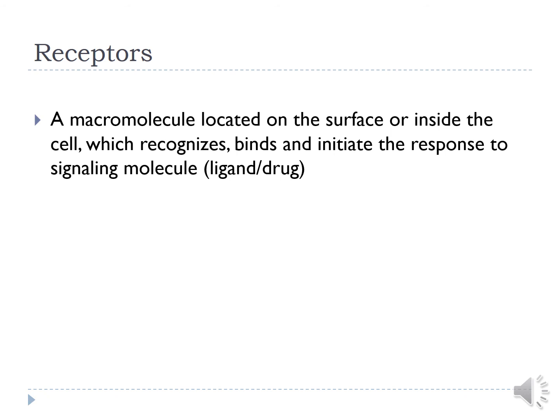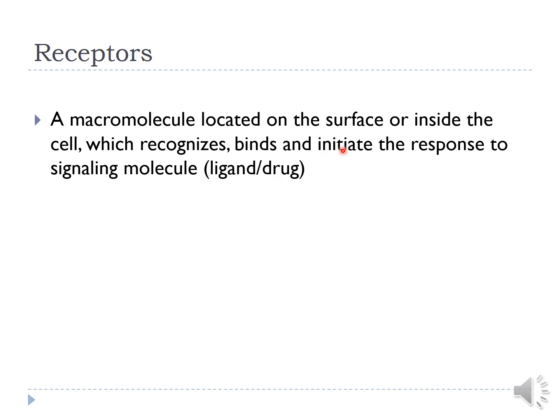So receptors are actually present in cells, on the cells or inside the cells. They are mainly for endogenous substances, or we can say endogenous signaling molecules like hormones or neurotransmitters, etc. And what is their function? We can see from this definition that they recognize the signaling molecule, they bind the signaling molecule, and then they initiate the response to the signaling molecule.